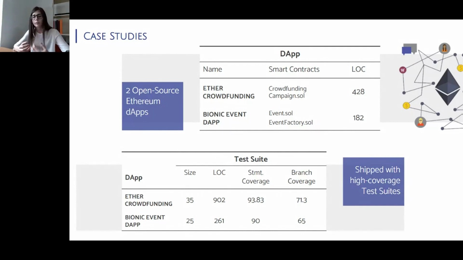So these two applications represent a good starting point for the validation of Sumo, because they meet a good variety of programming features, and most importantly, their test suites achieve quite good levels of coverage, meaning that we can further investigate the relation between coverage metrics and the mutation score.